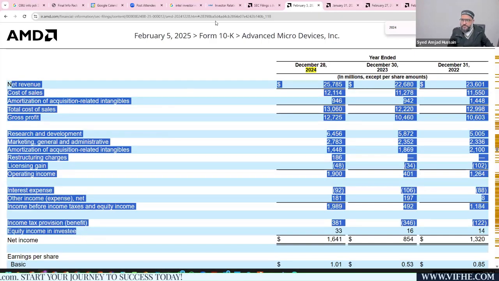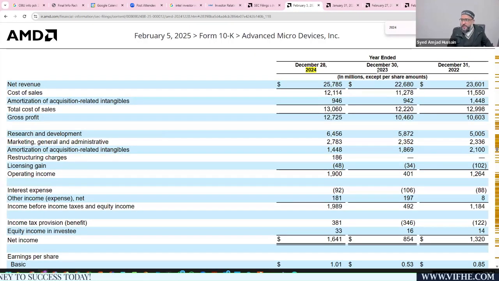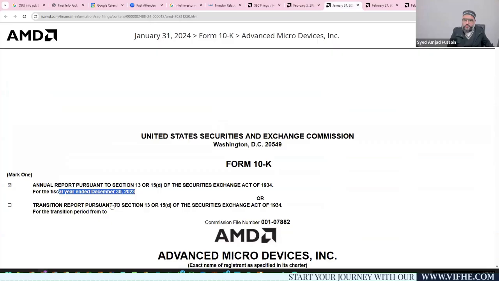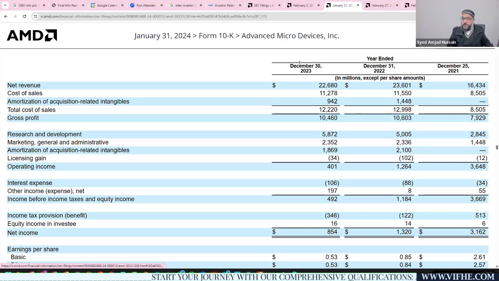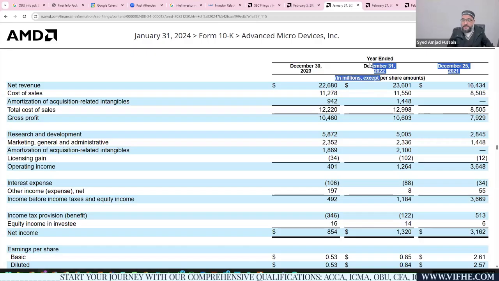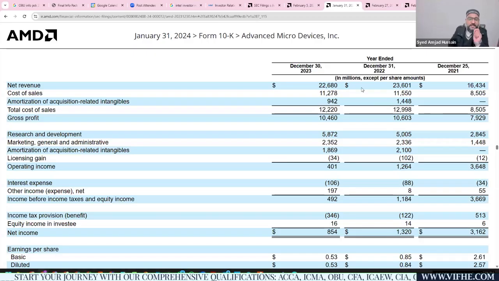Why have we downloaded all these financials? Because we need to make sure that we are not copying 2023 from the 2024 annual report. For this 2023 data, you should be using this annual report. Let's go to the financial statements of this company. This is 2023 data. Again, in the 2023 annual report you will get 2022 data, but you should not be updating this data. We would always be considering the original data.